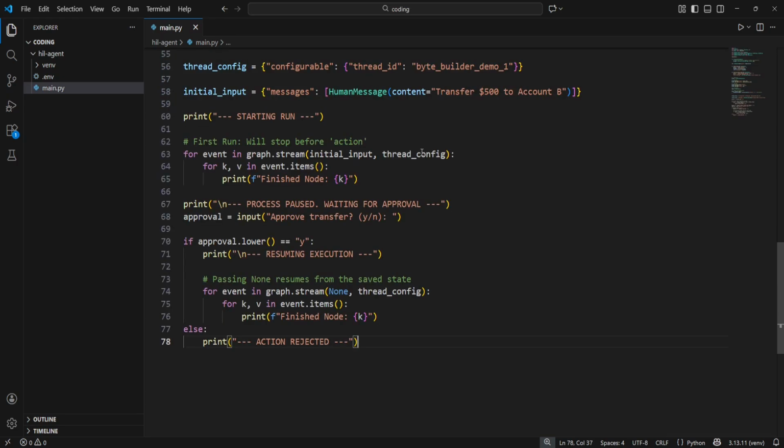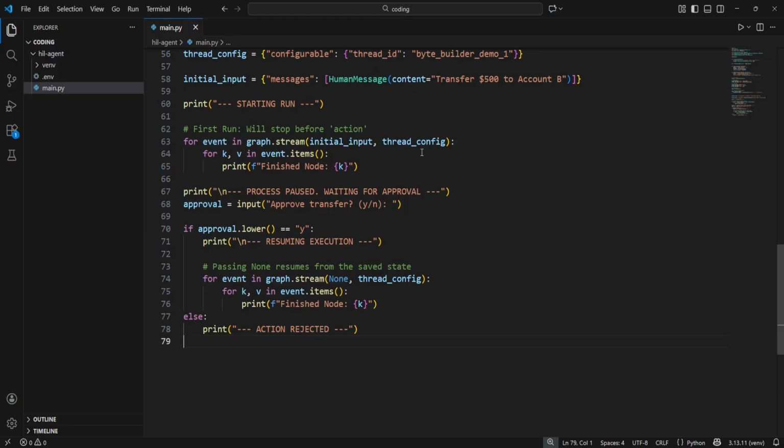Finally, we handle the runtime execution. I will print a start banner so we can see clearly where we are in the logs. We start the graph by calling graph.stream. We pass in our initial input and the thread config. This kicks off the process. Now watch closely. This loop will execute the reasoning node, print that it finished, and then the script will pause. It will not print action. Why? Because our interrupt_before caught it.